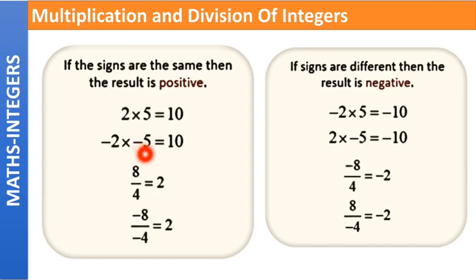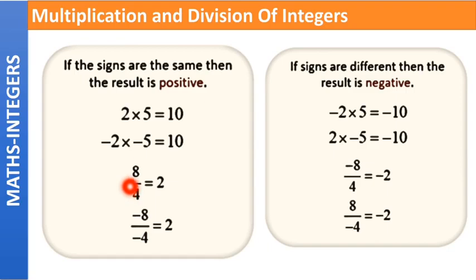Next one is minus 2 into minus 5. Again, both the numbers are having what? Both the numbers are having negative sign, so the result will be positive. These are same signs here, so the result is positive. Coming to the absolute values, 2 into 5 is equal to 10. In integers, first we solve the sign and then we solve their absolute values, because you might get confused if you solve both of them at once. But as you keep practicing, solving these types of questions will be easier for you.